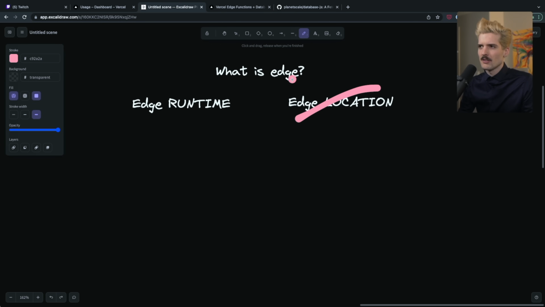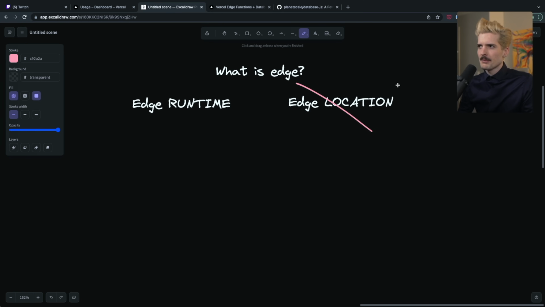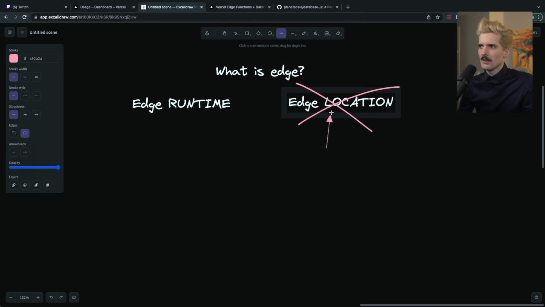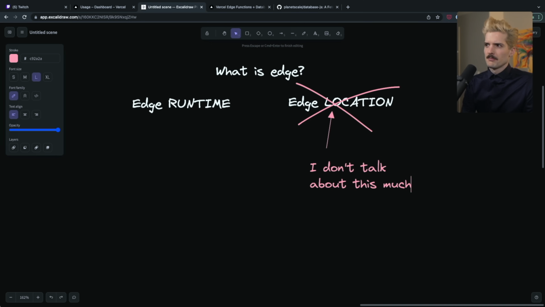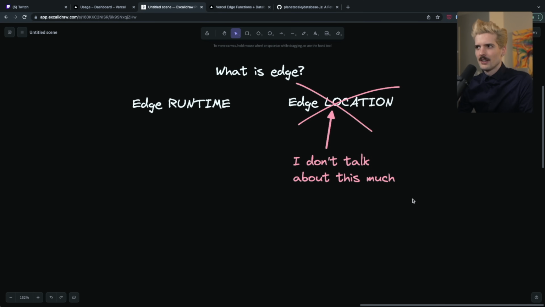It doesn't mean edge location is never going to be useful to anybody. It simply means that we need to consider that edge means two things. And when I'm talking about it, I am almost never referring to this. So to be very clear, I don't talk about this much because I don't care. So if you're trying to sell me an alternative edge solution that does just this and not this, I don't care. I genuinely don't. I just couldn't care less.